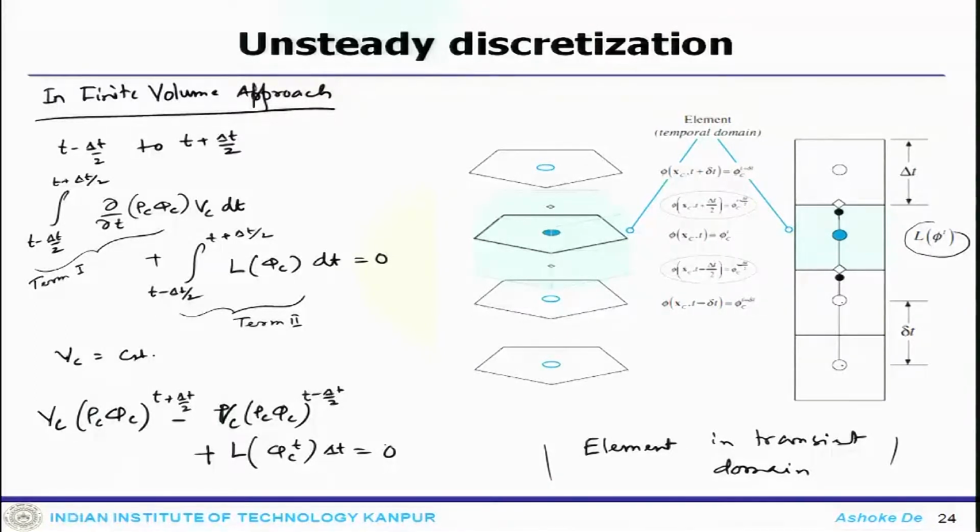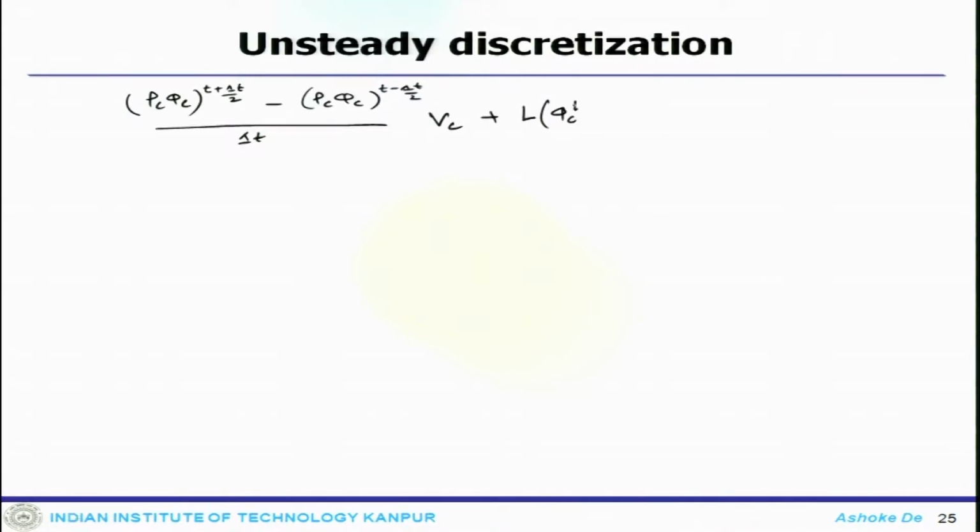That is the expression for the semi-discretized equation. One can write it in a slightly different format, like the difference divided by delta t, times V c, plus L phi c t equals 0.